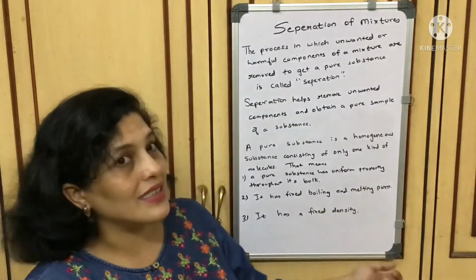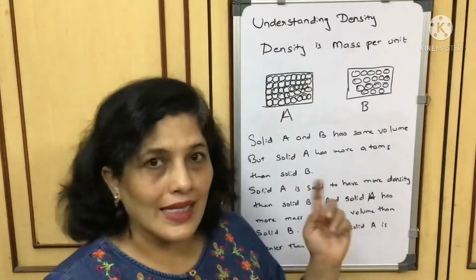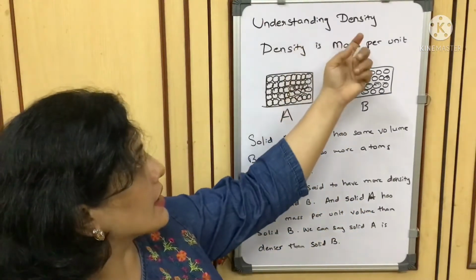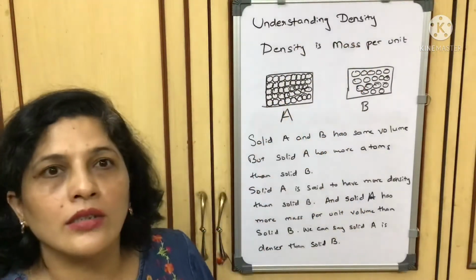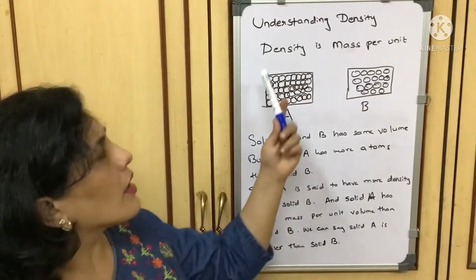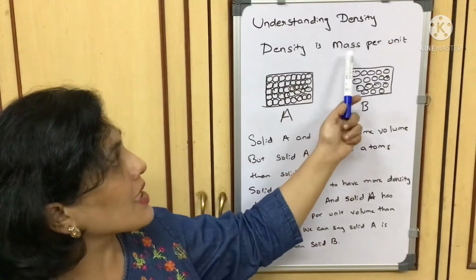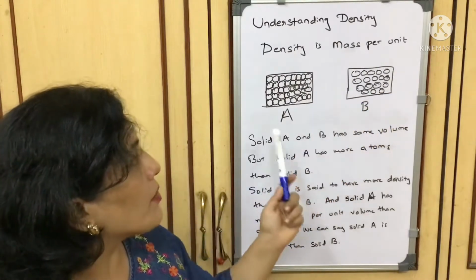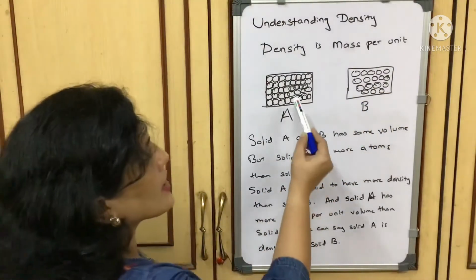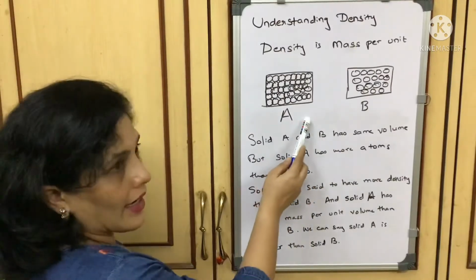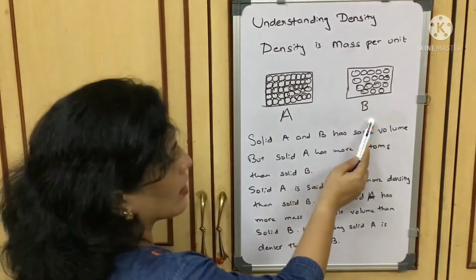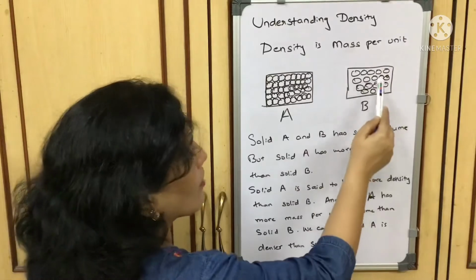Now what is density? Let us understand what is density. The definition of density is mass per unit volume. Now when I say mass per unit volume, what does it mean? It means that we take the same volumes, consider solid A and consider solid B. They both are of the same volume.